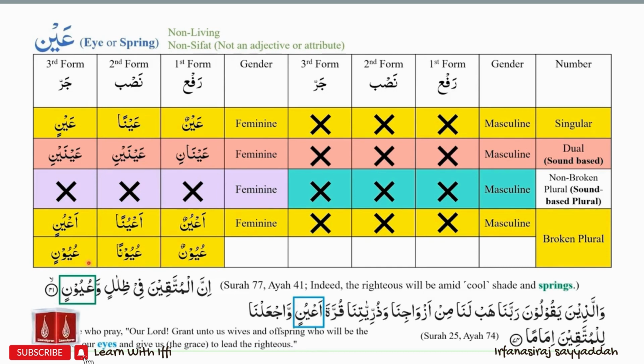Allah also says in the Qur'an, Surah 25, Ayah 74, "And those who pray, our Lord, grant unto us wives and offspring, who will be the comfort of our eyes, and give us the grace to lead the righteous." The word used for eyes is ayunin. So, if we are referring to the plural version of eye, we will say ayunun, ayunan, ayunin.